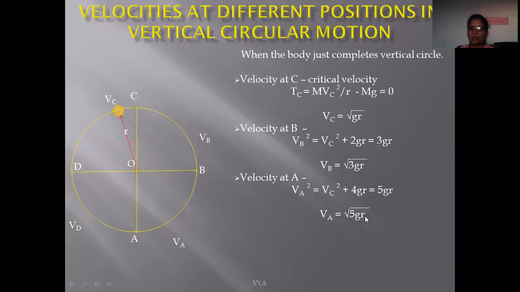That is, the magnitude of velocity is different at different positions, so we conclude that it is a non-uniform circular motion.